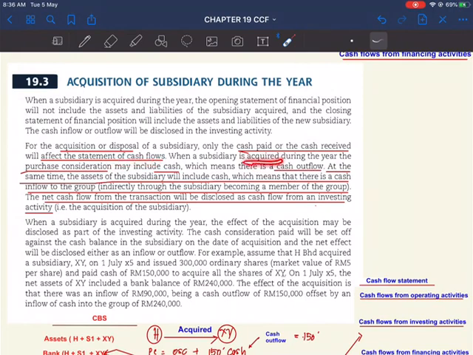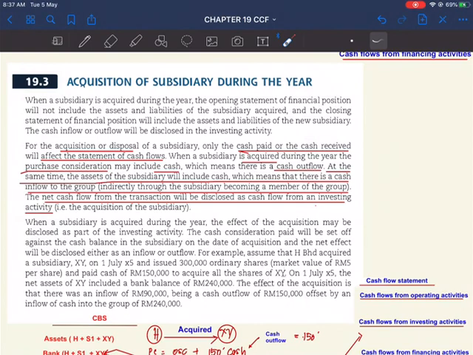When you have acquisition of a subsidiary during the year, you have cash inflows and outflows at the same time. This is because when you acquire a subsidiary during the year, you are acquiring also the net asset of the subsidiary, which includes cash or bank account.